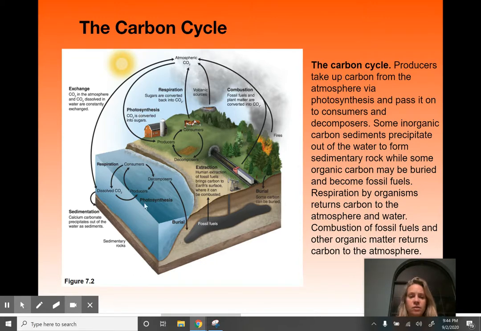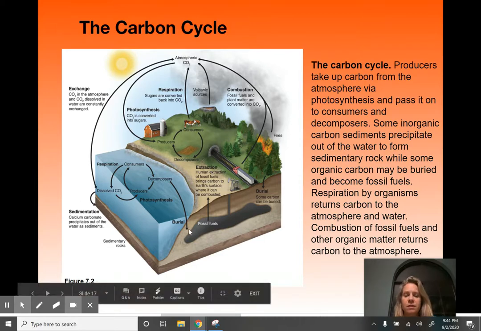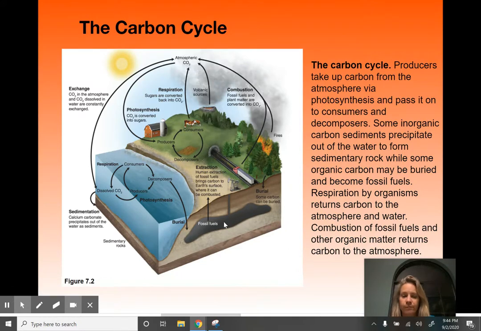There is photosynthesis occurring in the oceans as well. CO2 in the atmosphere is simply dissolving into the ocean. And then it's buried into the ground, into fossil fuels, which we like to dig up and use as fuel. So that's the carbon cycle. Very important. The biggest thing we are concerned with in the carbon cycle is carbon dioxide in general.